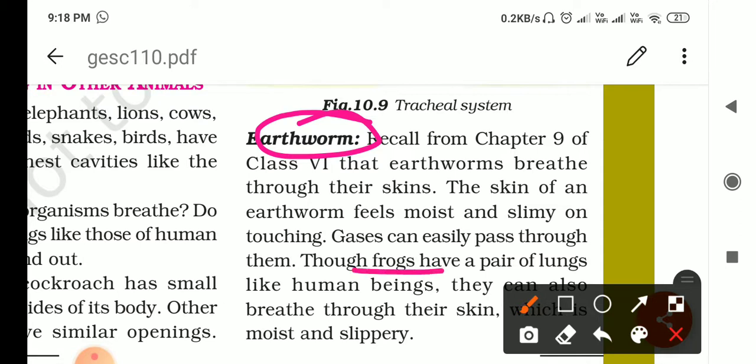Okay, then about the frog, lungs and skin, both modes of respiration are there. If it is on land, then it respires through the lungs, and if it is in the water, then it respires through the skin.